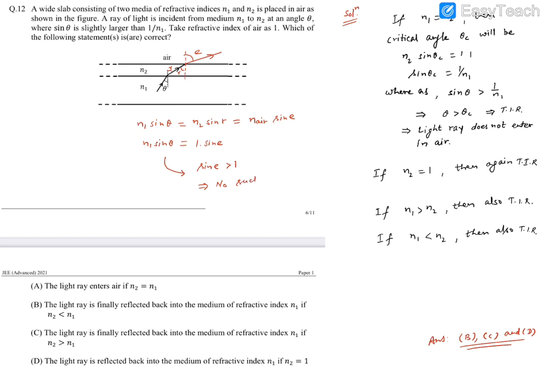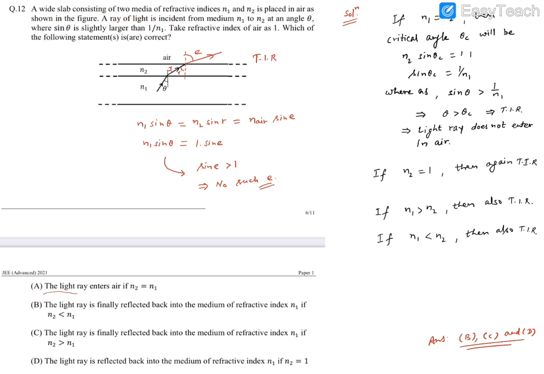No such E. What does that mean? That simply means the light ray will not go into the air in any case, no matter what the case is. I've explained this by taking the cases, and here I can say it in general. So the light ray is going to undergo TIR, total internal reflection, at this boundary, for all values of N1 and N2, as long as this given condition is valid.